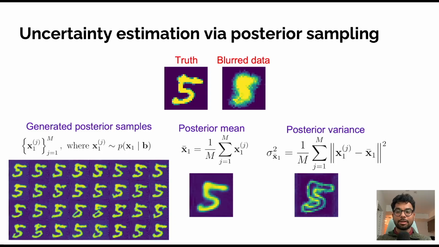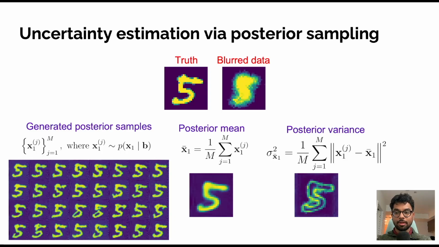This variability reflects the inherent uncertainty of the inverse problem rather than model instability. One of the key advantages of DON-FM is that it naturally enables uncertainty estimation through posterior sampling. After conditioning the model on blurred measurements, we generate multiple samples from the learned posterior distribution. Each of these samples is a plausible reconstruction consistent with the measured data.